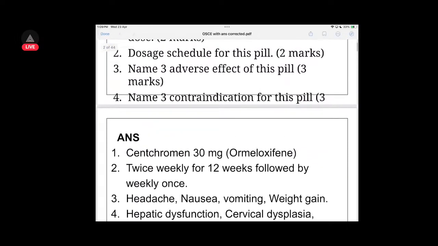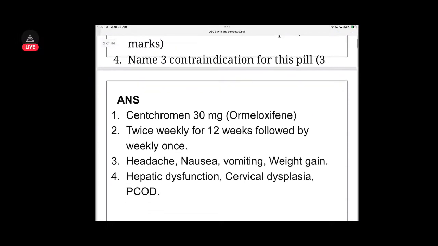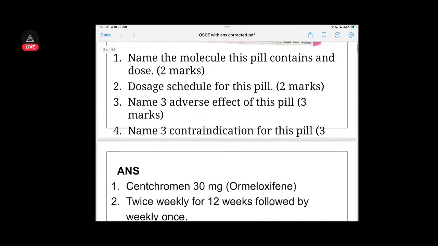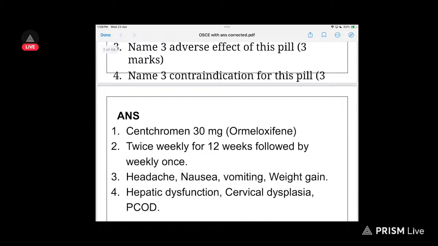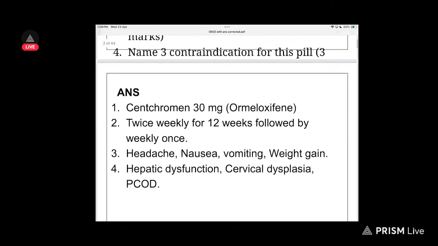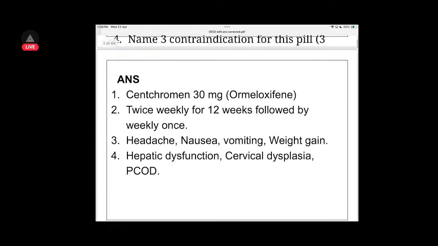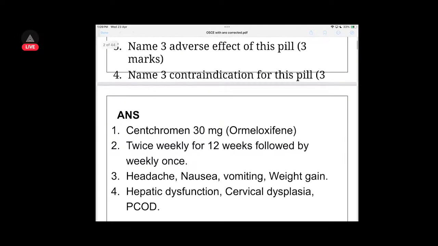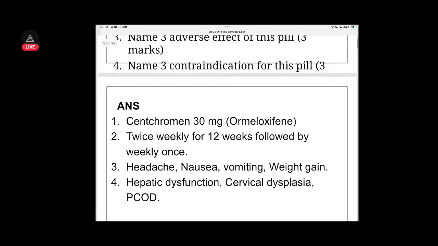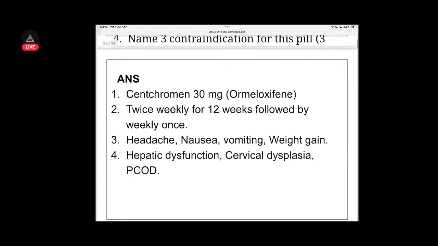So this drug name is centchroman. It is 30 mg. The schedule is twice weekly for 12 weeks, followed by once weekly. 3 adverse effects: headache, nausea, vomiting, weight gain. 3 contraindications for this pill: hepatic dysfunction, cervical dysplasia, and PCOD, polycystic ovarian disease. Headache, nausea, vomiting are very common, but weight gain is one extra you can add.